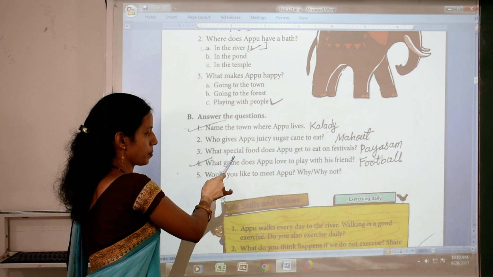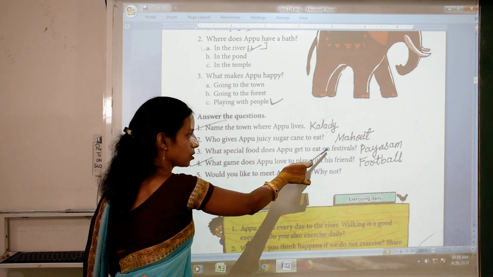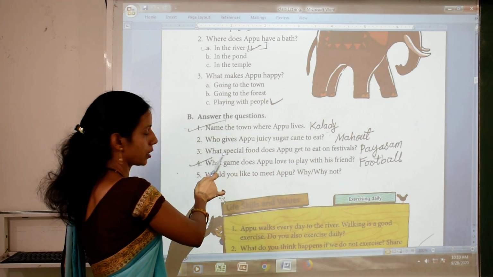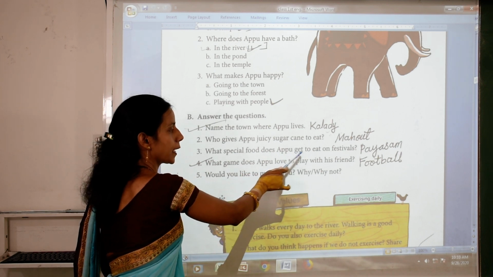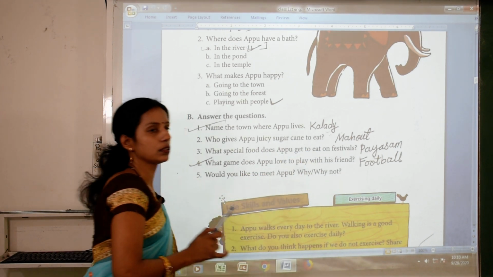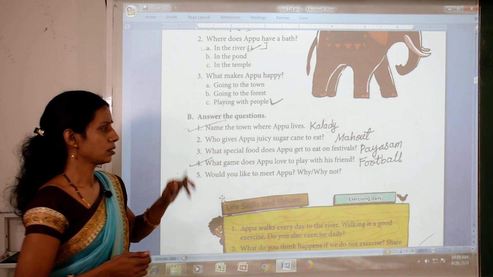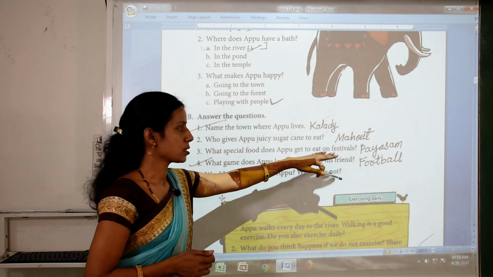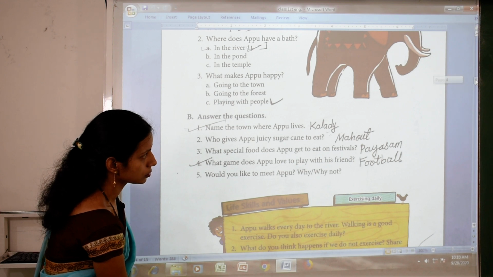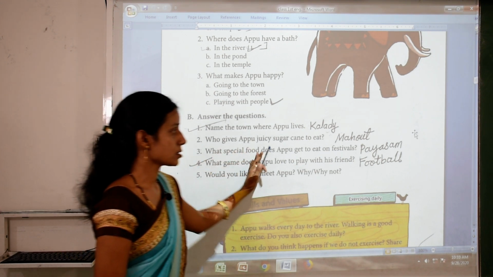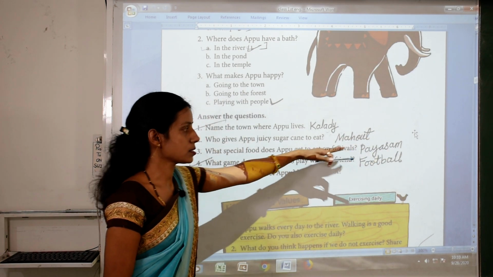What special food does Appu get to eat on festival? Which dish does Appu like? Appu likes a sweet dish, that name is payasam. It is prepared on festival in Kerala. So payasam is the correct answer, P-A-Y-A-S-A-M.